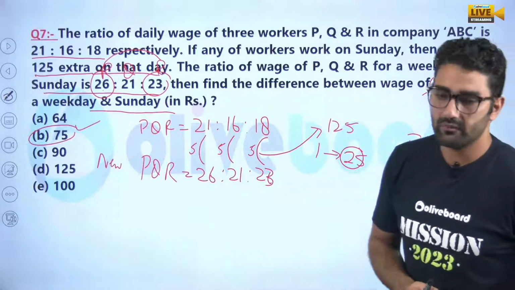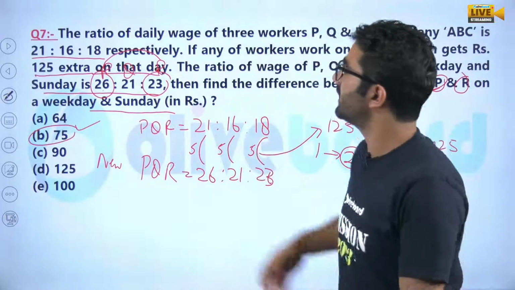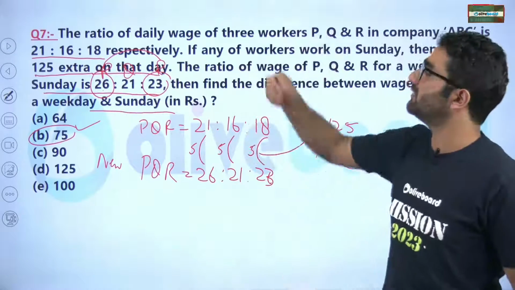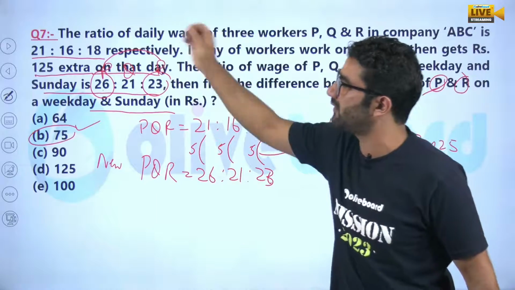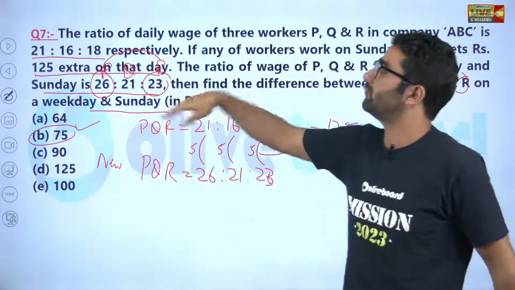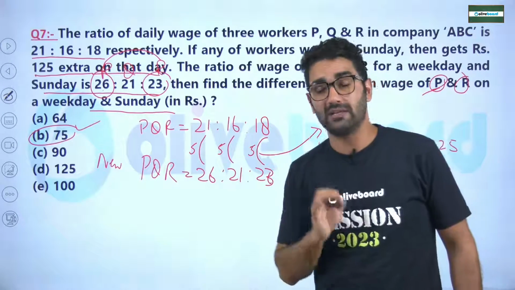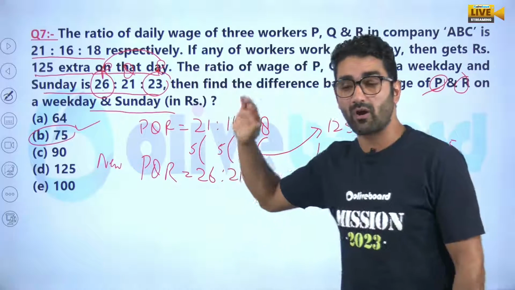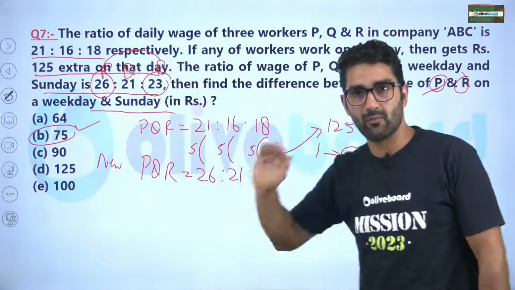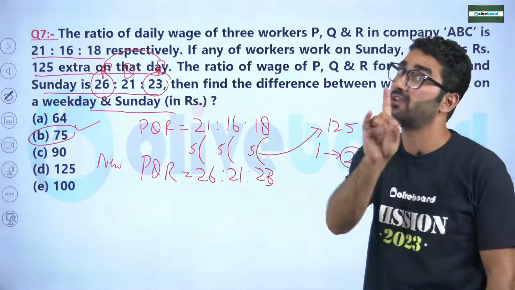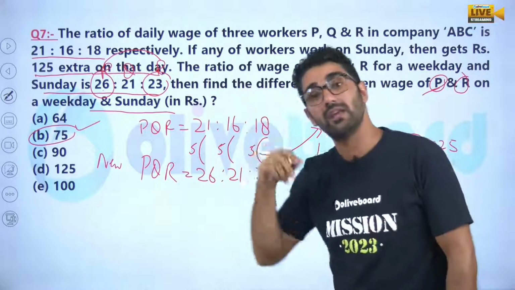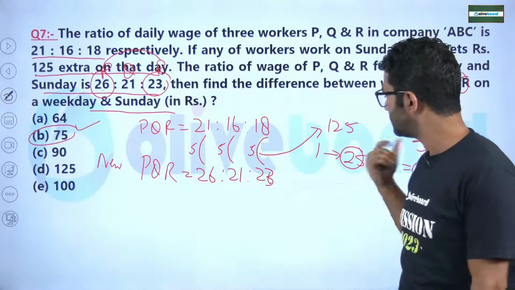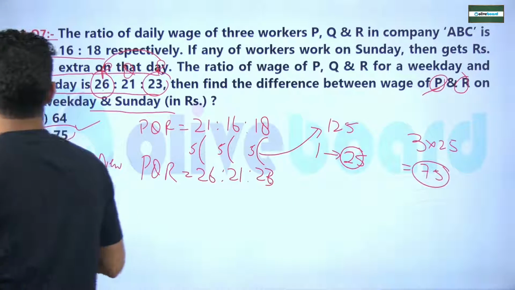Now, some people will try to make it in terms of ratio. Sir, if the salaries are 21x, 16x and 18x, after that you add 125 to each, and equate their ratio to this. But this scenario is used when there is a different amount on each day. Weekday this much amount, Sunday this much amount, and that case will be in mains. At that time you have to equate with their respective ratios. Here it is the same pattern for everyone, so 5 ratios is equal, that's it. Hope it is clear to everyone.